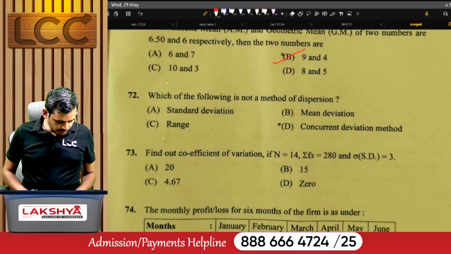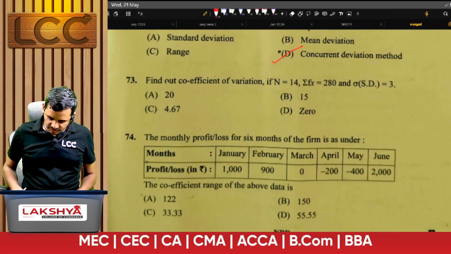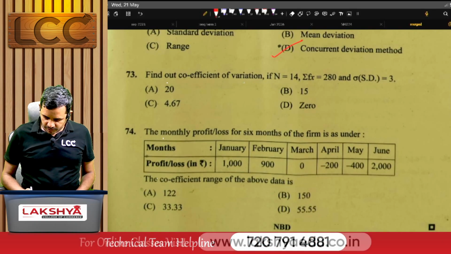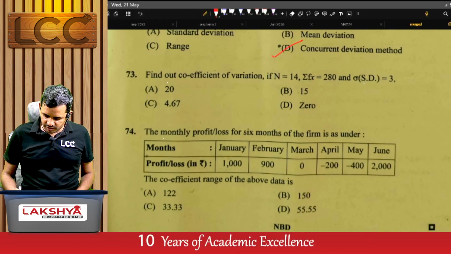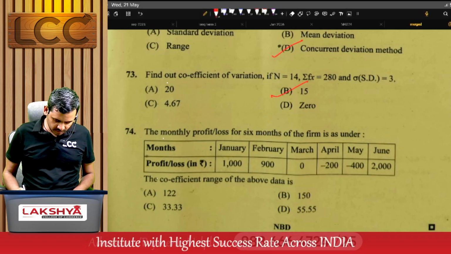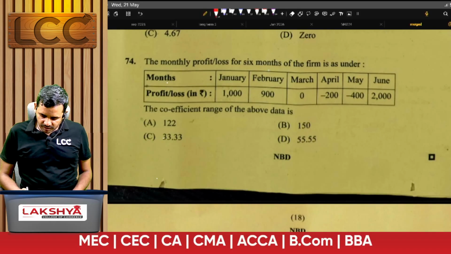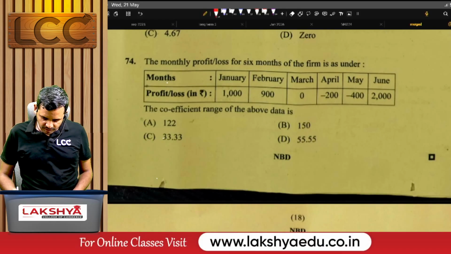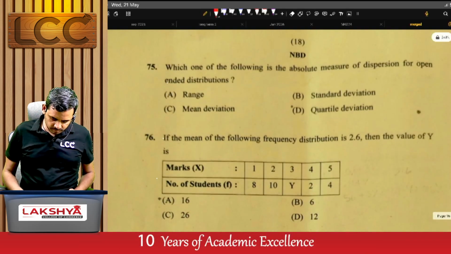Next, problem number 72. Which of the following is not a method of dispersion? The right answer is concurrent deviation, D, Delhi. Find out the coefficient of variation if n is 14, sigma fx is 280 and standard deviation is 3. The right answer for the 73rd question is Bombay, B. The monthly profits and losses for the 6 months of the firm are as under. Find the coefficient of range. The right answer is A.